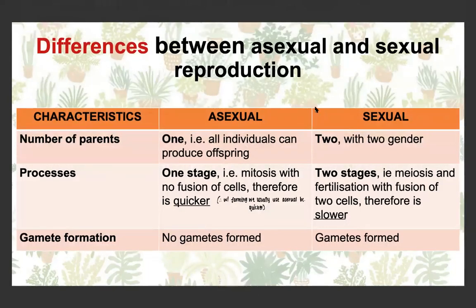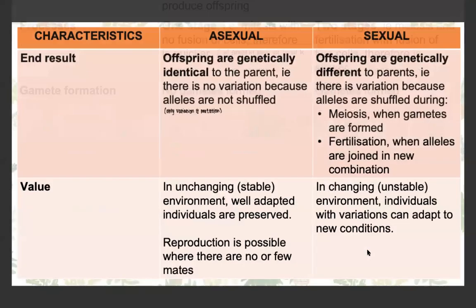If we look at some of the differences between asexual and sexual reproduction, obviously asexual has one parent, sexual has two parents that each have their own gender, male and female. In asexual, there is only one stage of the process. Meiosis is the only stage. So it's a lot faster than sexual reproduction, which is why we often use asexual reproduction for farming. Sexual reproduction is two stages. There's meiosis, and then fertilization needs to occur for the two cells to fuse. No gametes are formed in asexual reproduction, but gametes are formed for sexual.